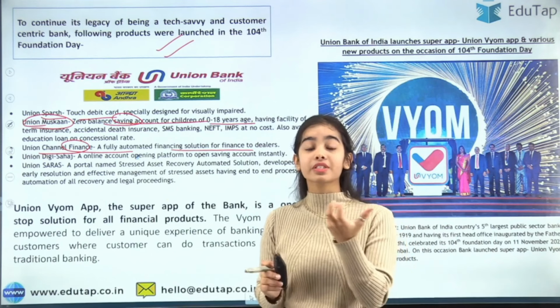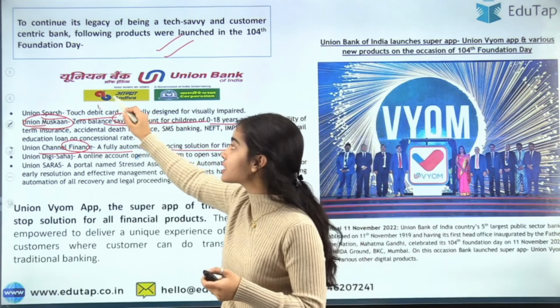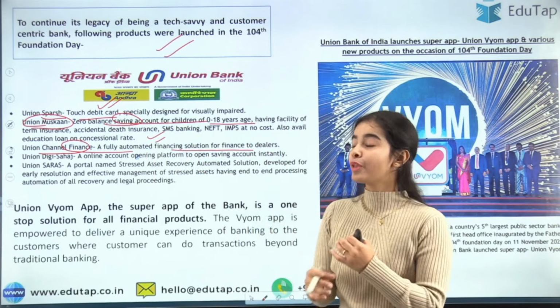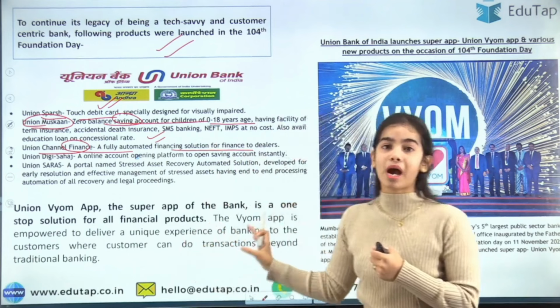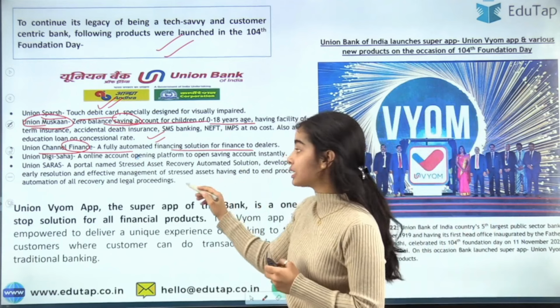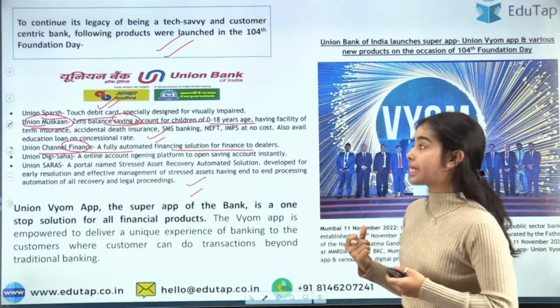They are products with names that bring something new, okay. This touch debit card is quite a new thing. This Union Muskaan is quite a new thing, okay. So you have to know about these products. I have taken a session regarding the Union Vyom app where I explained all these products. You have to remember this, okay. I am focusing on this much because this is very important. This is something new that has come in the banking sector.